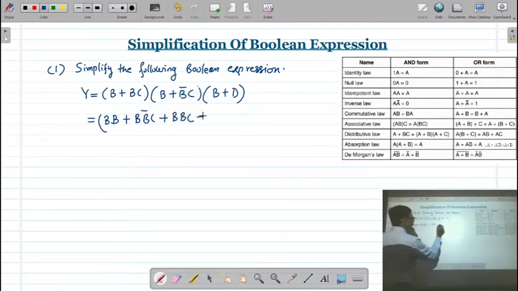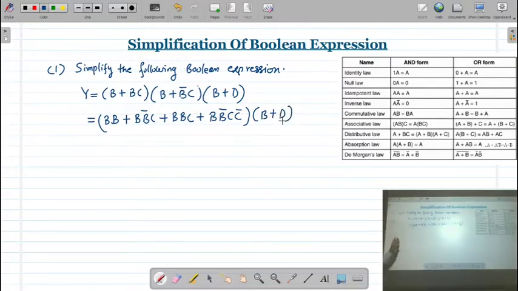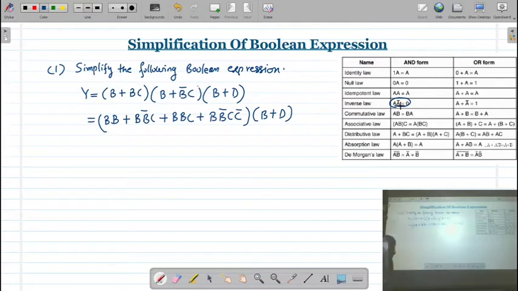Now BC is multiplied with this, so B into B bar, then B into B bar C, and C into C, with the bracket B plus D. Simple method. Now we know that A into A bar is going to be 0, so this term B into B bar is going to be 0. In the same way, here B into B bar is there, so this term is also going to be 0.